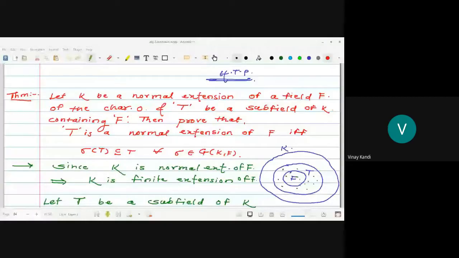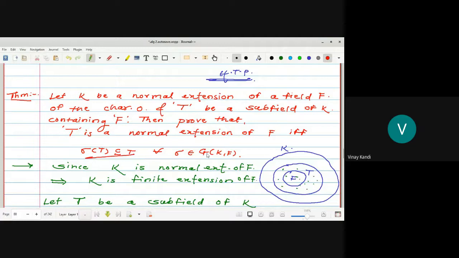In the last lecture, we saw the theorem: let K be a normal extension of a field F with characteristic 0, and let T be a subfield of K containing F. Then we proved that T is a normal extension of F if and only if sigma of T is contained in T, that is, T is invariant under sigma for all sigma belonging to G(K).